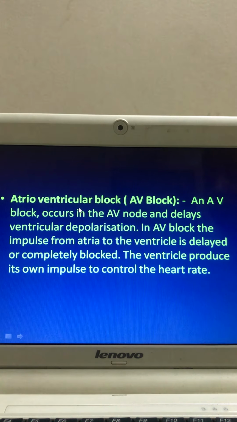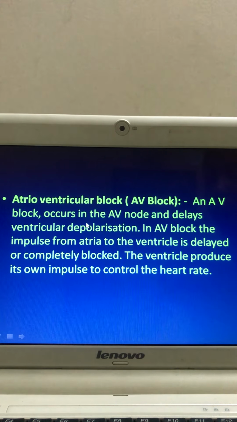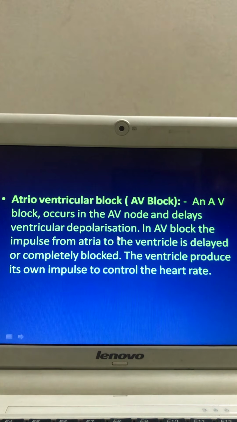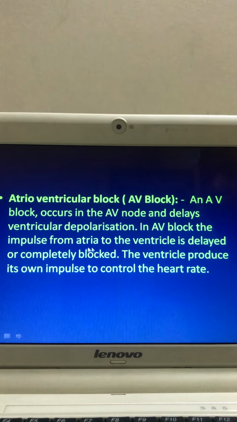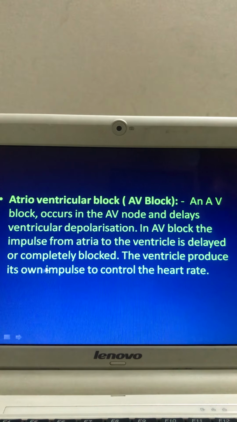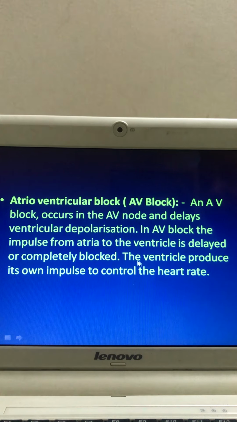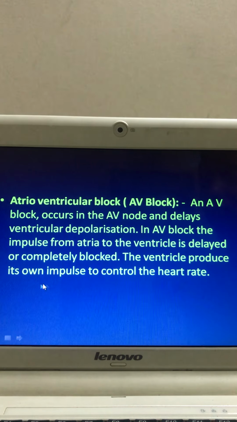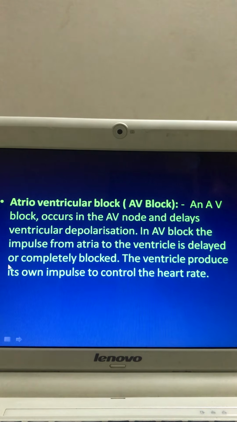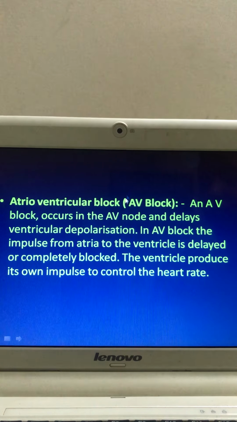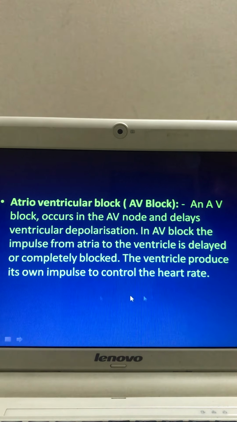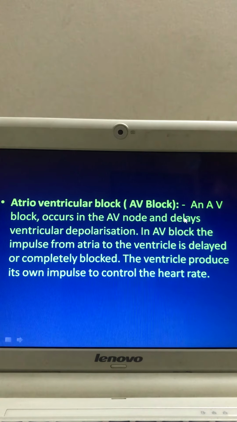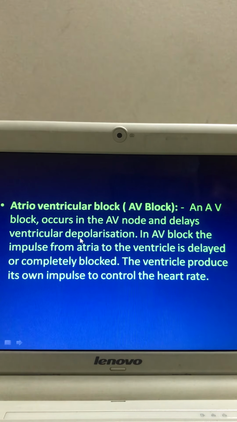Now atrioventricular block, or AV block. AV block occurs in the AV node and delays ventricular depolarization. In AV block, the impulses from the atria to the ventricle are delayed or completely blocked. The ventricle produces its own impulse to control the heartbeat. In atrioventricular block, where is the problem? The problem is in the AV node. Now, what is the consequence of this problem? The consequence is delayed ventricular depolarization.